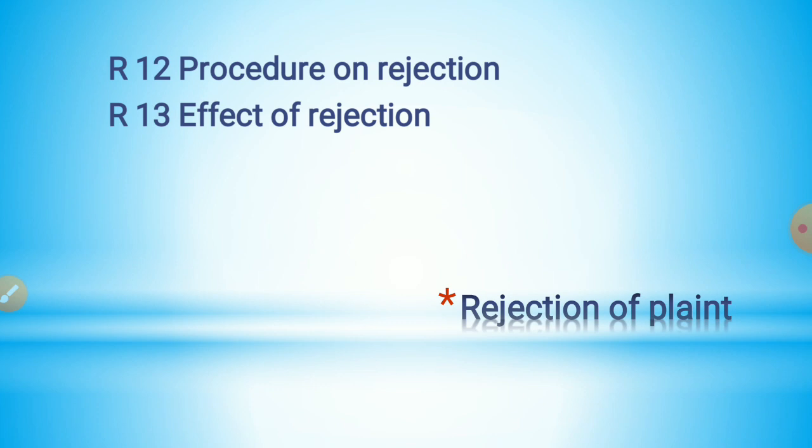What is the effect of rejection then? The rejection on any of the grounds mentioned in the earlier slide does not preclude the plaintiff from presenting a fresh plaint. That means the plaintiff can present a fresh plaint in the proper court, making the corrections that have been directed to him.